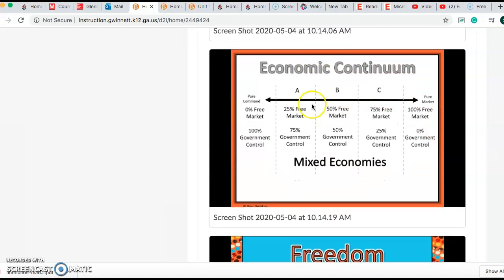So this is an example on our economic continuum. To the right would mean that an economy is all the way free, with zero government control. And if you have a pure command economy, this means that the government has 100% control, okay? The people don't have any control. Well, I believe that Australia is right over here. It's a mixed economy. It has a little bit of government control, but mostly it's free, okay?